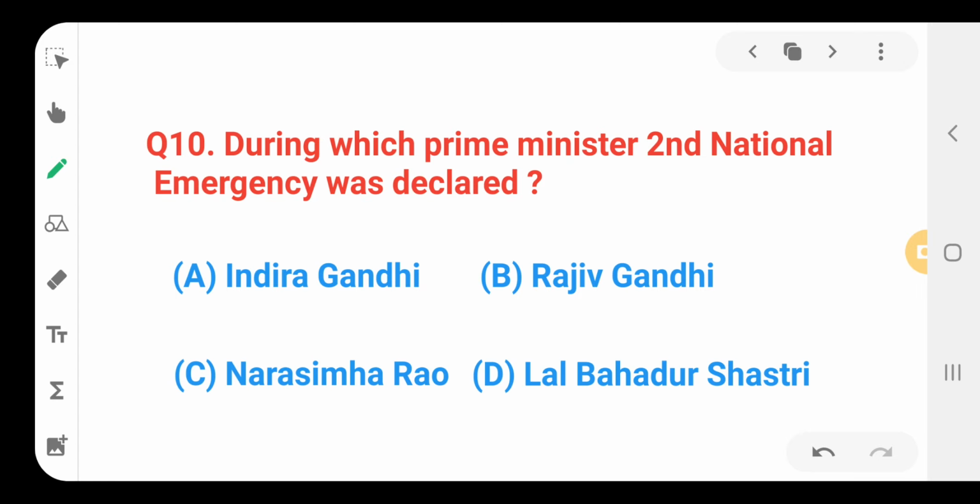During which Prime Minister was the second national emergency declared? We know that the second national emergency was declared in 1971 during the Indo-Pakistan war, and during that time Indira Gandhi was the Prime Minister of India.